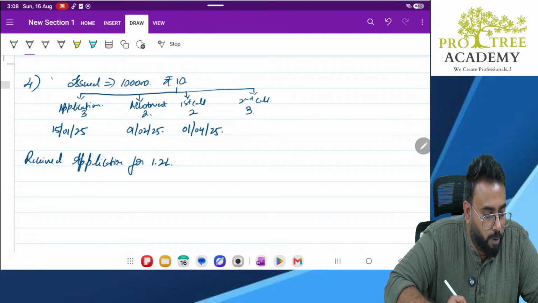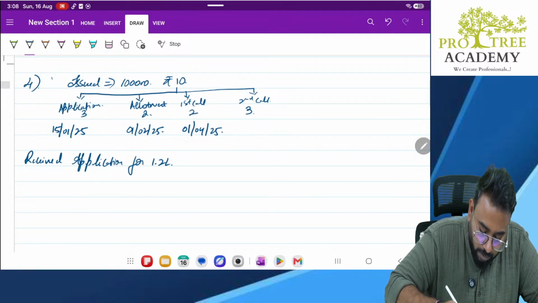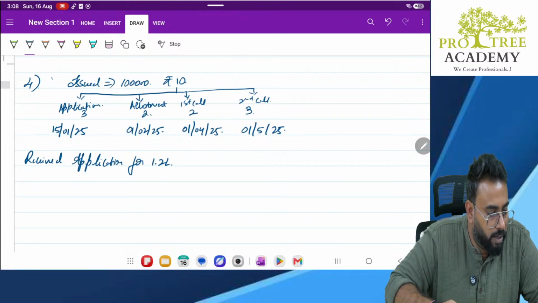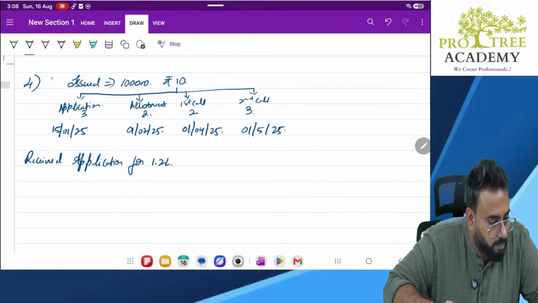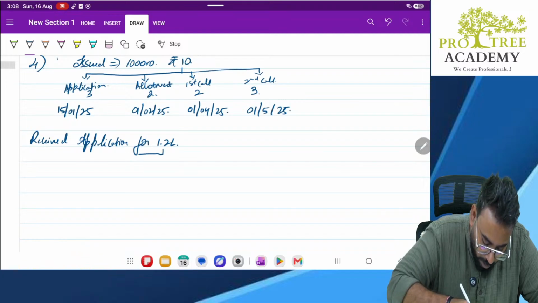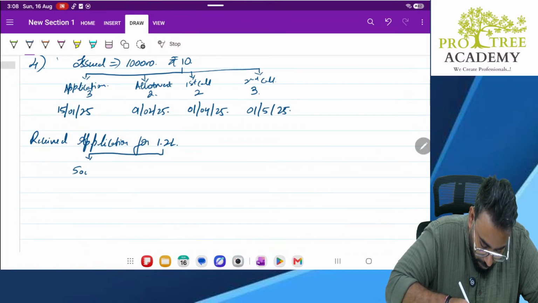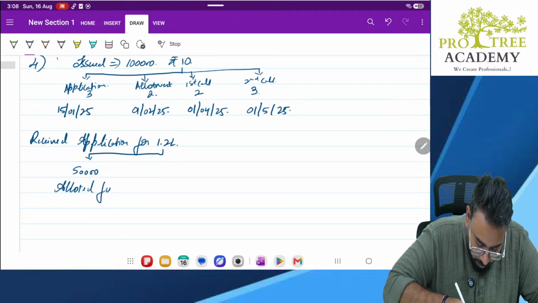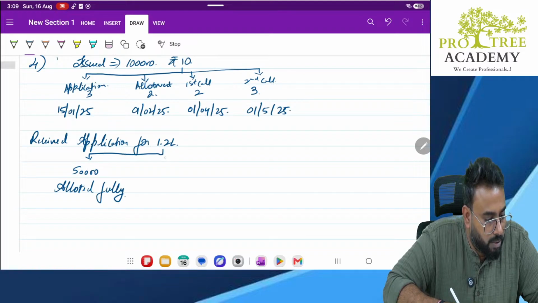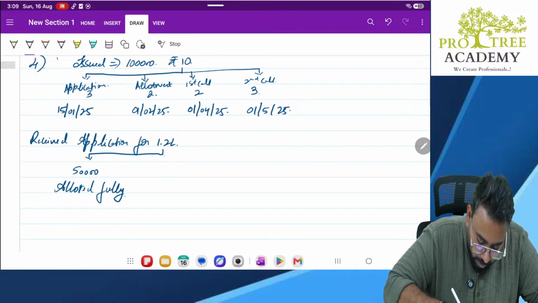And what about the final call? It is payable after 1 month from the date of first call, so that will be May 25. Clear? Okay. Now, applications for 50,000 shares were allotted in full. So in this 1.2 lakh, 50,000 allotted fully. Next, those for 60,000 were allotted 50,000 shares.